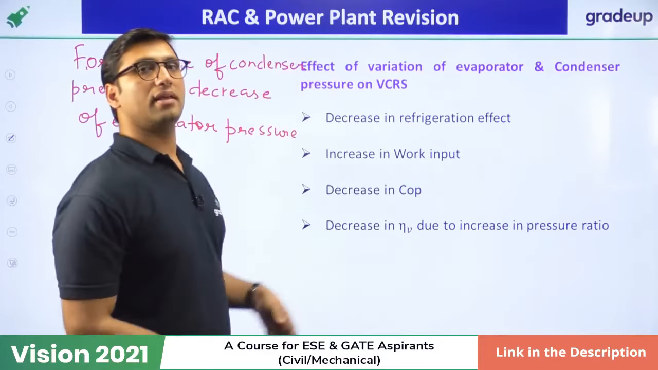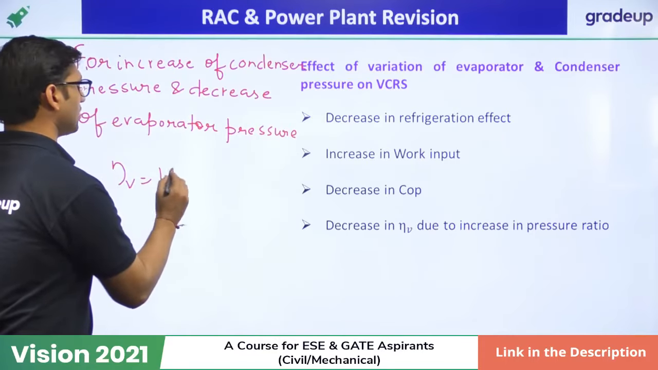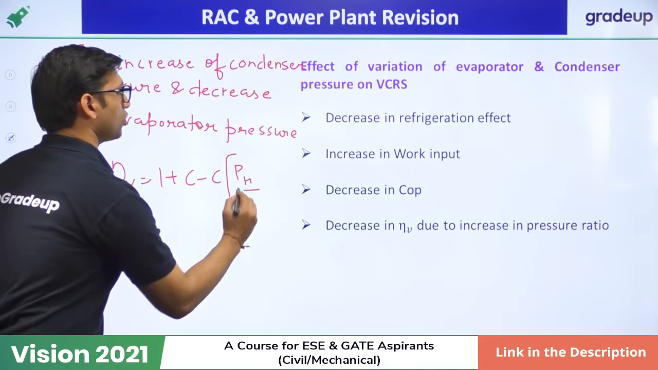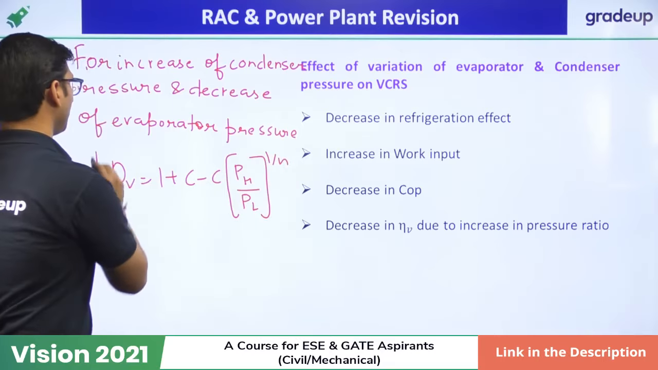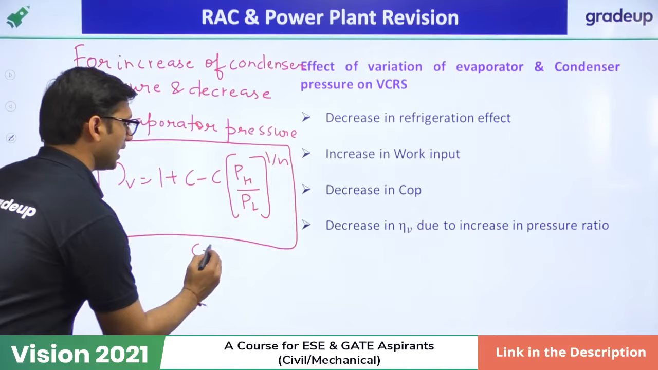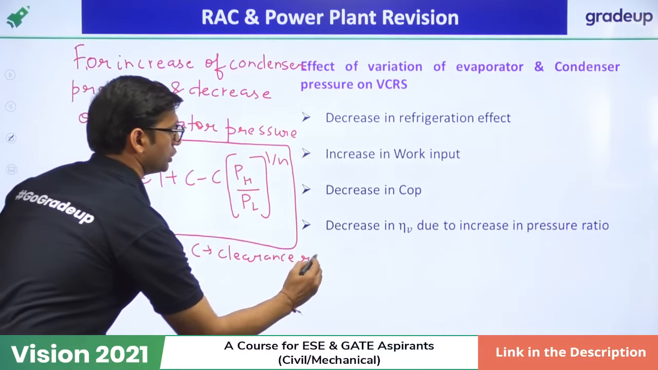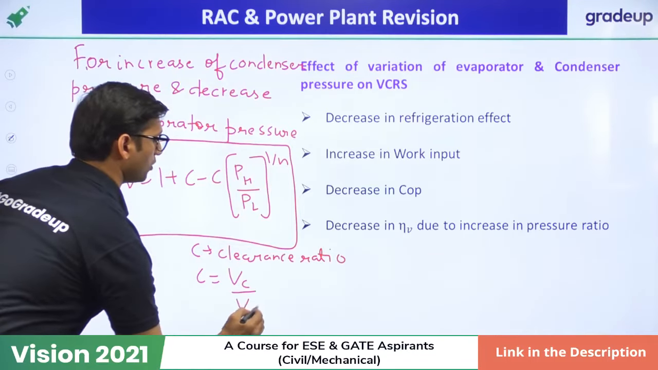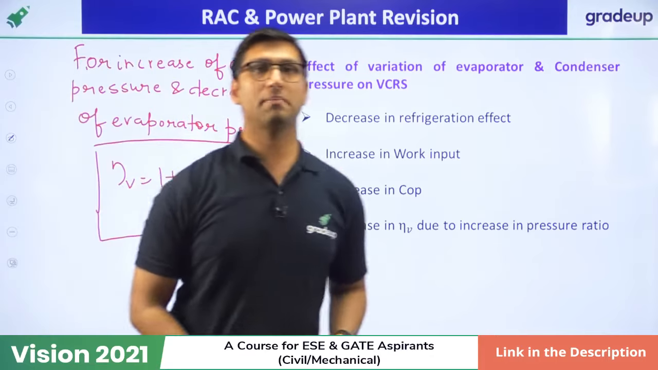Now how are we saying this? Because volumetric efficiency has this formula: it is equal to 1 + C - C (higher pressure over lower pressure) to the power 1/n. This is also a formula for volumetric efficiency of a compressor, where C is called the clearance ratio, which is equal to the ratio of clearance volume over swept volume. So this is a very important formula.